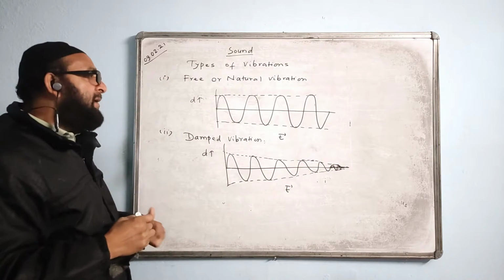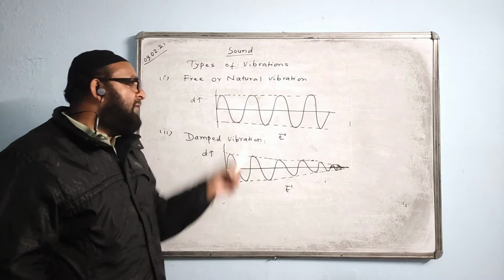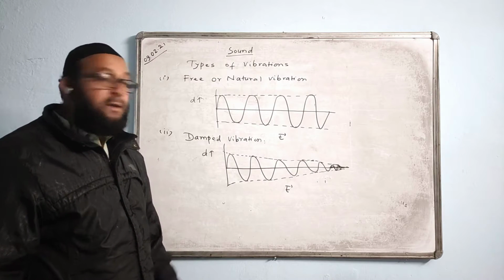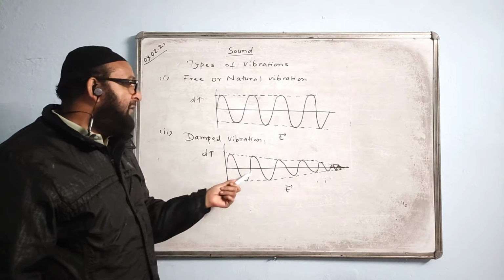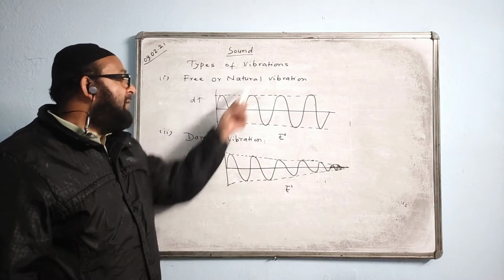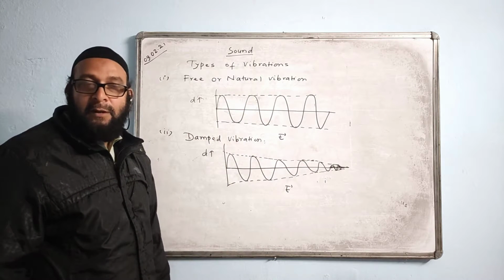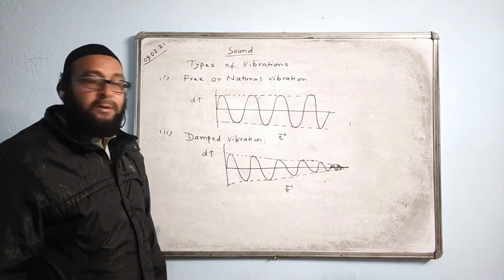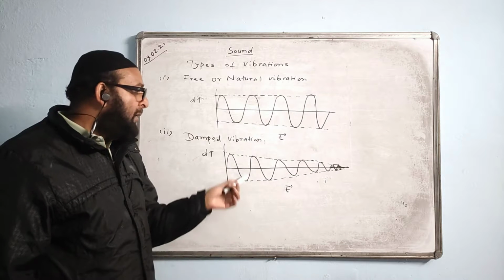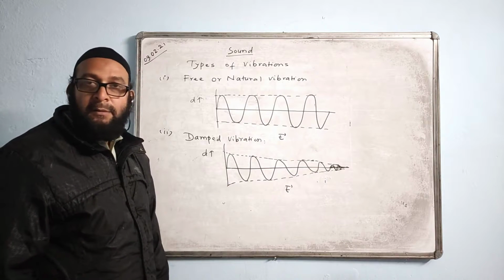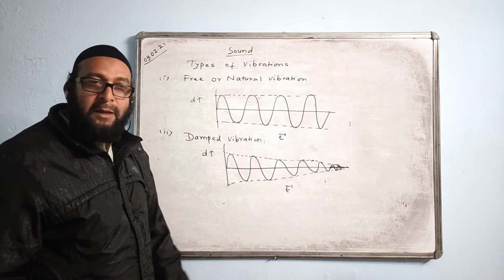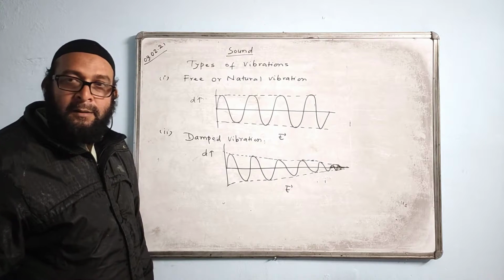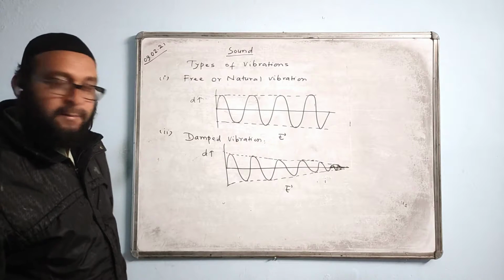Sometimes they may show two graphs, one graph here and one here, and they may ask you to identify the type of vibrations taking place in figure 1 and figure 2. We say this is free or natural vibration, this one is damped vibration. Name a place where these vibrations occur. You say this one occurs in vacuum, this one is occurring in a medium, any medium such as air or water. Hope it is clear.